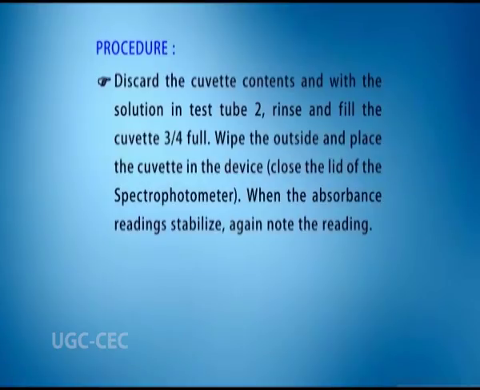Discard the cuvette contents and with the solution in test tube 2, rinse and fill the cuvette 3/4 full. Wipe the outside and place the cuvette in the device. Close the lid of the spectrophotometer. When the absorbance reading stabilizes, again note the reading.